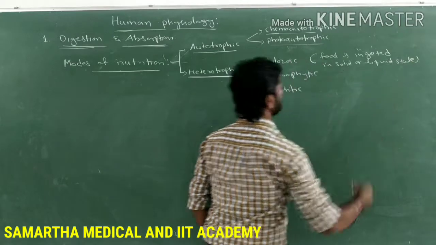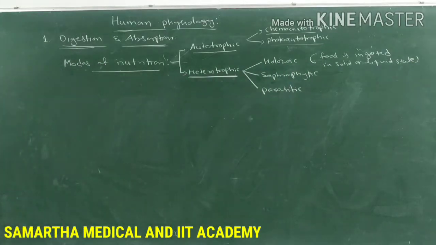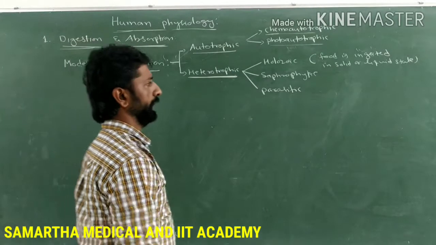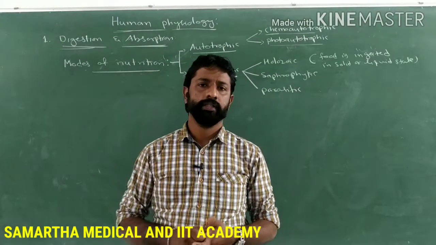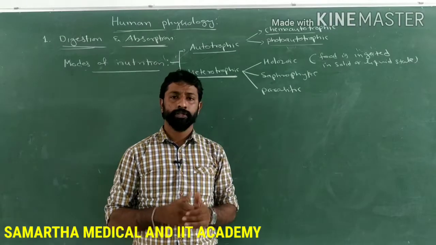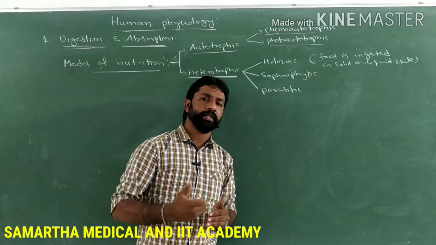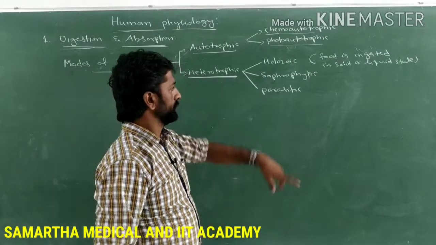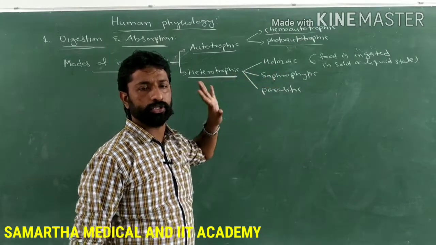Then such food is subjected to enzymatic digestion. After the digestion, the nutrients present in the digested food are absorbed and assimilated into various parts of the body. Such nutrition is called the holozoic mode of heterotrophic nutrition.